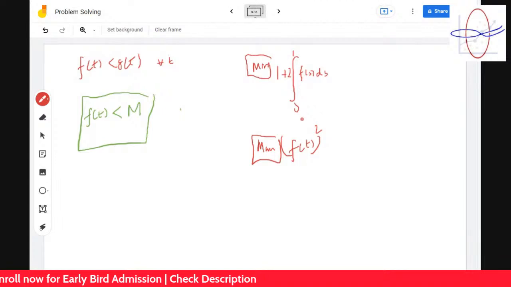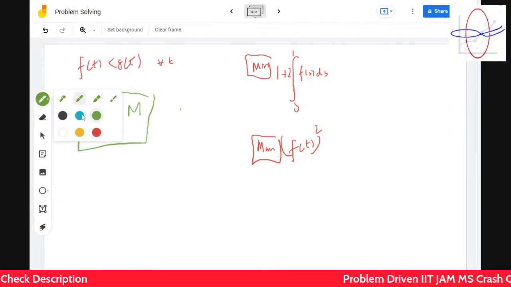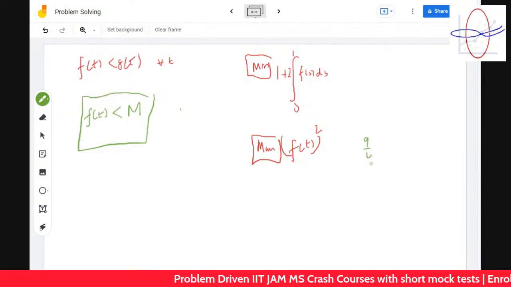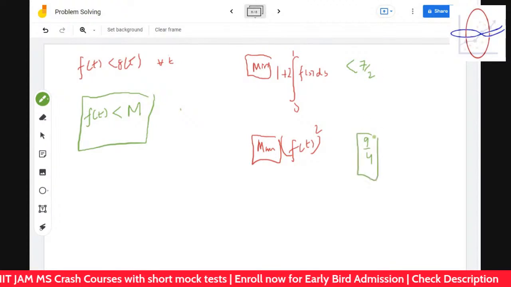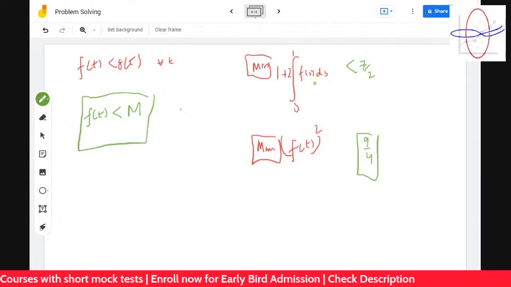And then we have to compare these two from the given condition. We have found the maximum value to be 3 by 4. And we have found out that this is less than 7 by 2. But we don't know the minimum of this.